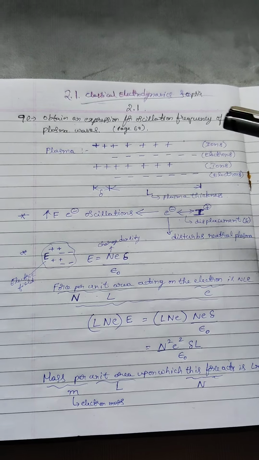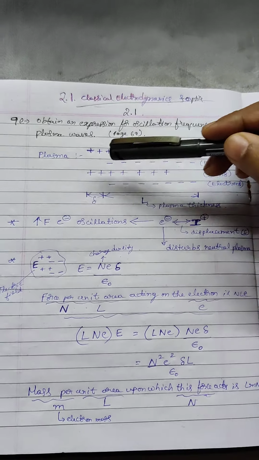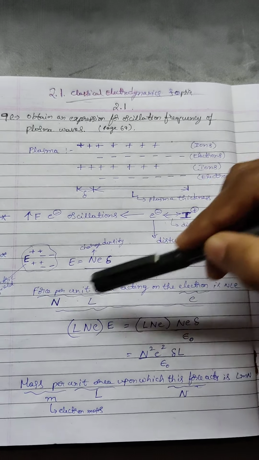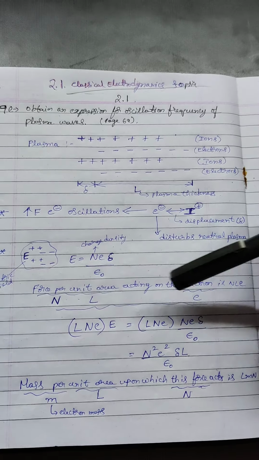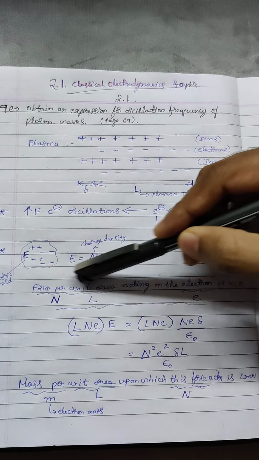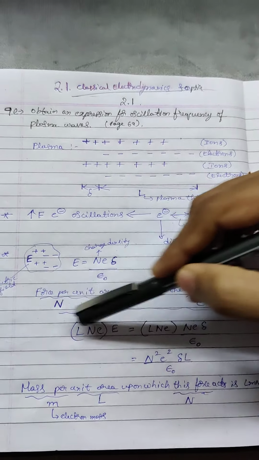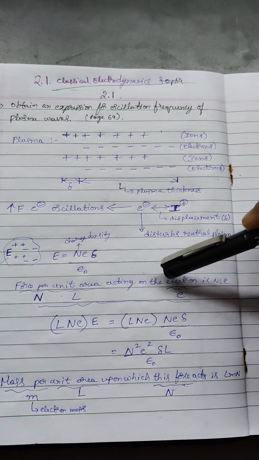Now let us try to calculate how much is the force per unit area that is going to be acting on this electron. You can easily remember this by force per unit area. Unit area is this one, length L, and how much is the force? Let's consider N as the charge density, as we have seen here, and the electron charge e.